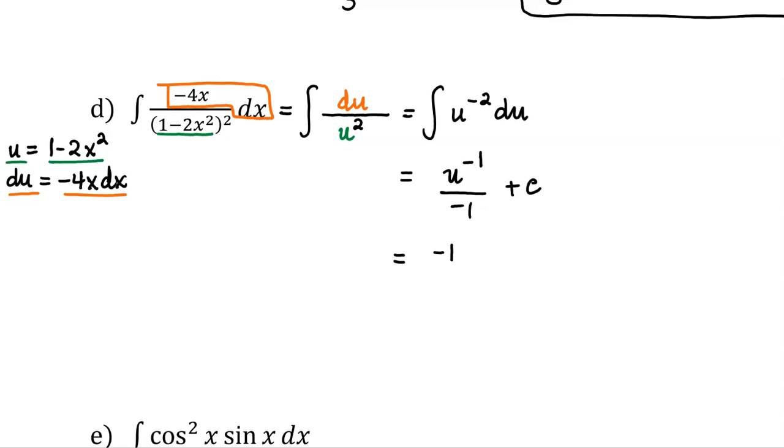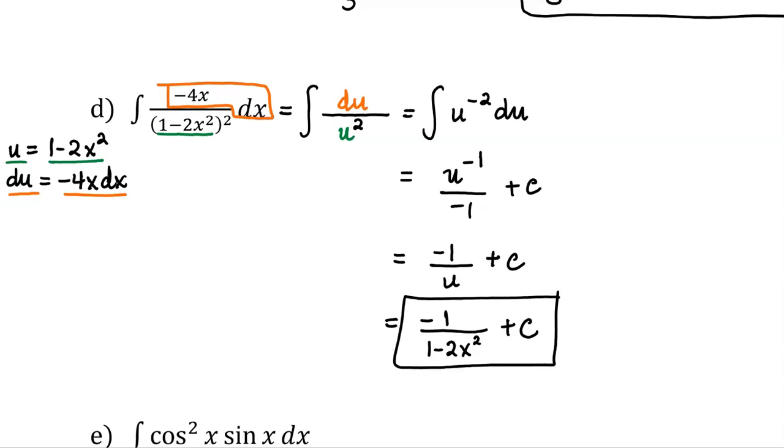First, I'm just going to use some algebra to rewrite this expression so that it looks a little bit neater. Because I had u to the negative 1, I can rewrite it with a positive exponent if I put it in the denominator. And this minus 1, it doesn't matter if it shows up in the front, in the bottom, or on the side of the fraction, as long as it is there. So now let's substitute back in what we had for u, which was 1 minus 2x squared. We don't really need parentheses around that anymore, and we keep our constant of integration, c.